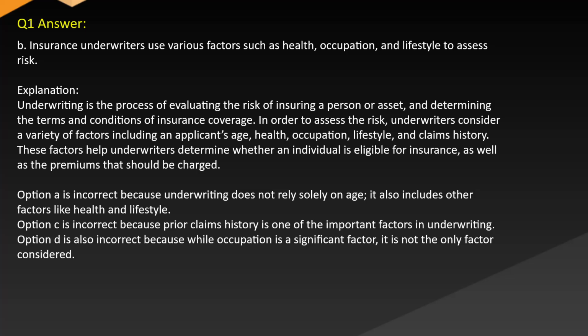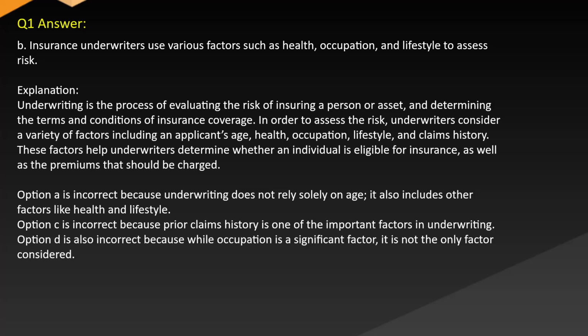Answer. B. Insurance underwriters use various factors such as health, occupation, and lifestyle to assess risk. Explanation. Underwriting is the process of evaluating the risk of insuring a person or asset and determining the terms and conditions of insurance coverage. In order to assess the risk, underwriters consider a variety of factors including an applicant's age, health, occupation, lifestyle, and claims history.